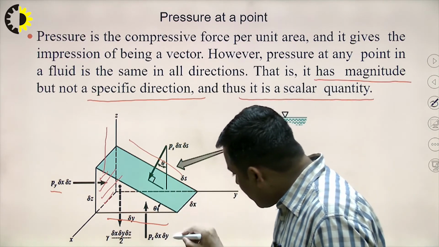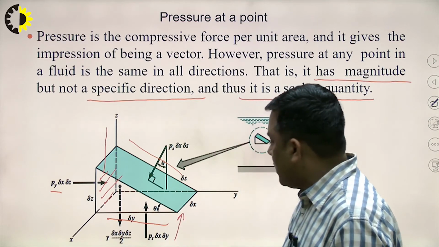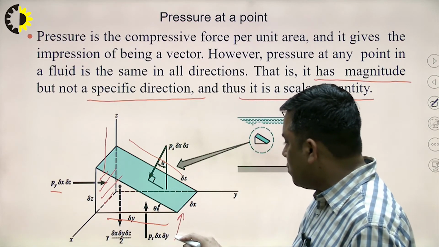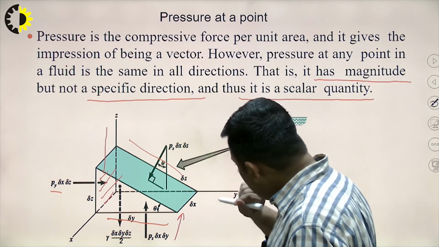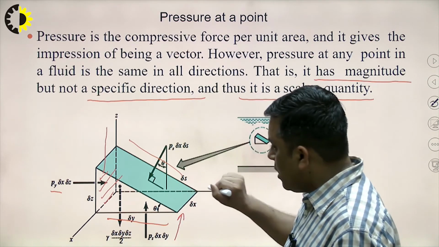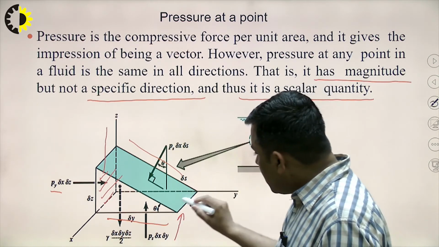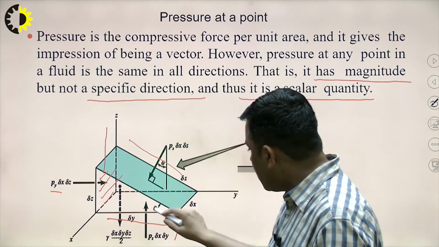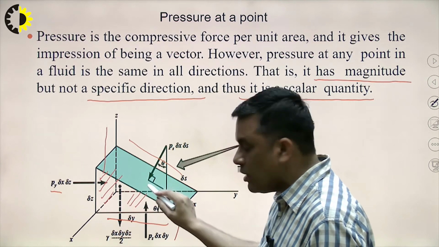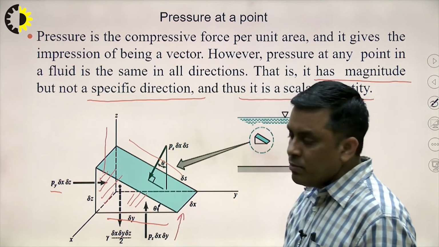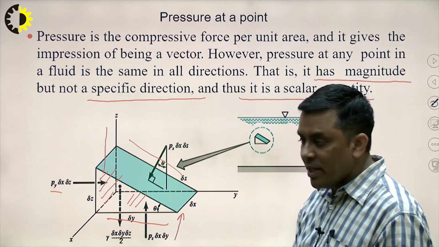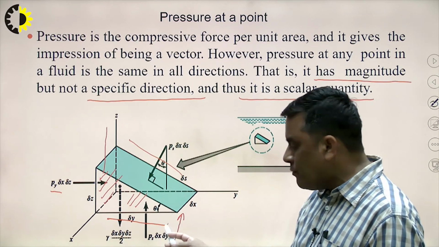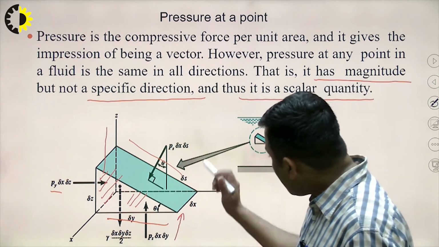Similarly, I can find the force in the z direction: Pz into delta x into delta y. Delta x is the depth of this wedge into the board, and delta y is the length of this wedge. So delta x and delta y give the surface area, and when I multiply this with Pz, the pressure in the z direction, it becomes the force in the z direction.